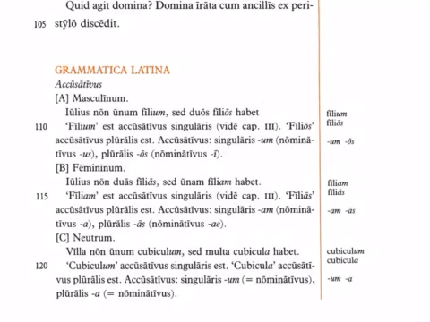All right, our last gender, neutrum, neuter. Villa non unum cubiculum, sed multa cubicula habet. The villa has not one bedroom, unum cubiculum, but many bedrooms, multa cubicula. Cubiculum, neuter singular, accusative or direct object form. Neuter plural, cubicula, accusative plural or plural direct object form.